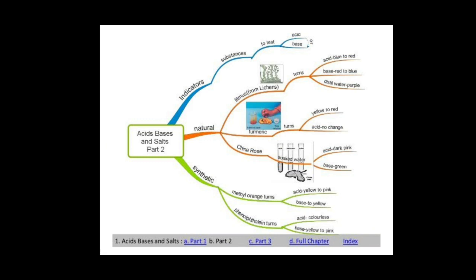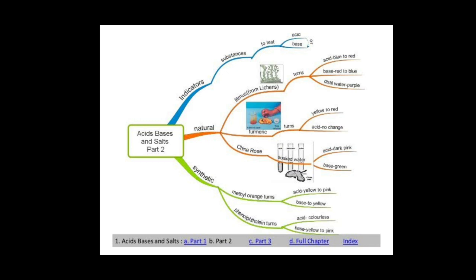And next, we have seen about indicators. An indicator is used to test whether a substance is acidic or basic. The natural indicators are litmus, turmeric and China rose. Litmus is obtained in solution form as well as in paper strips. Acid turns blue litmus into red, and base turns red litmus into blue.